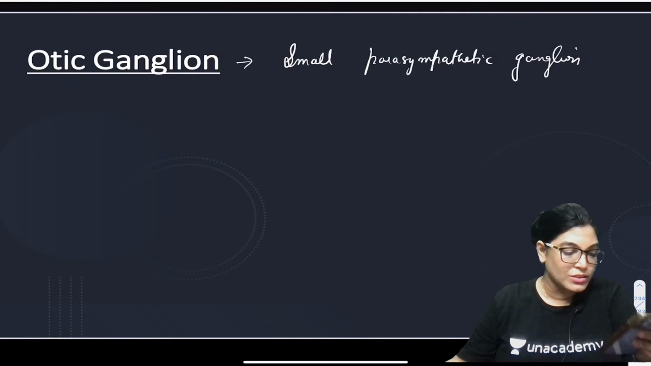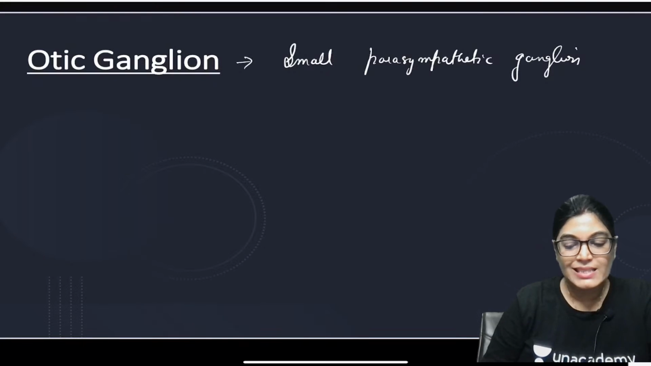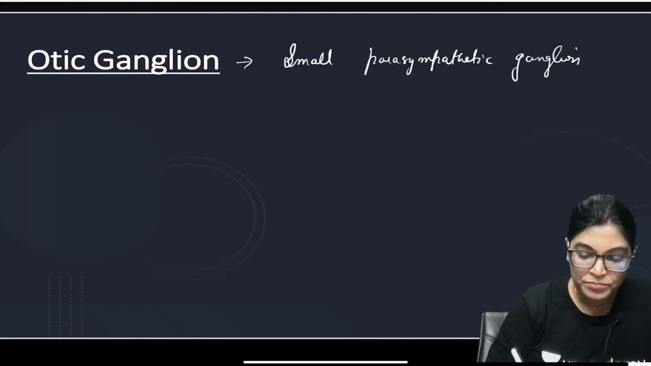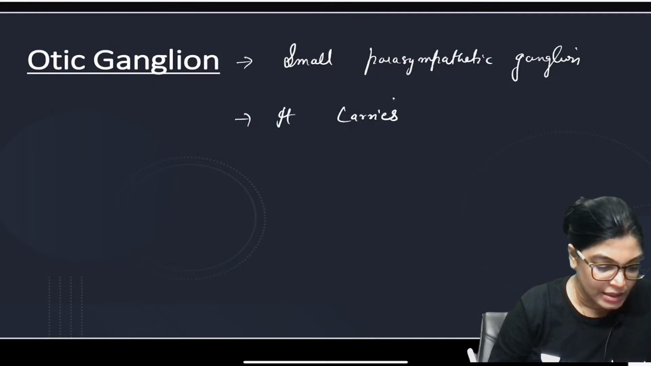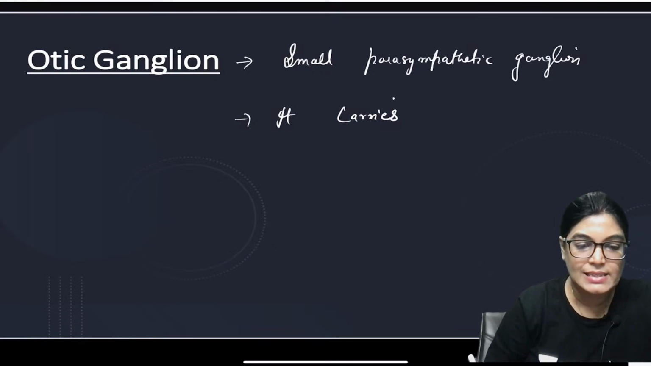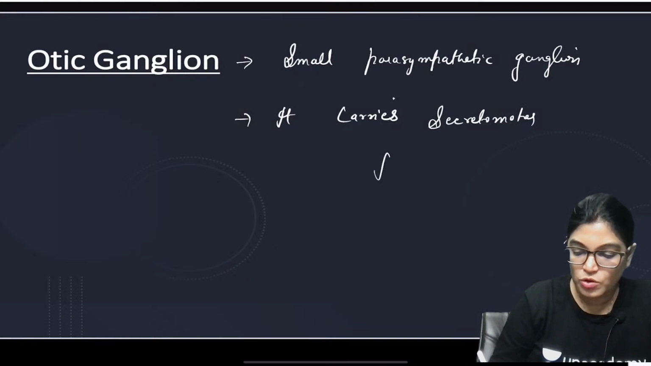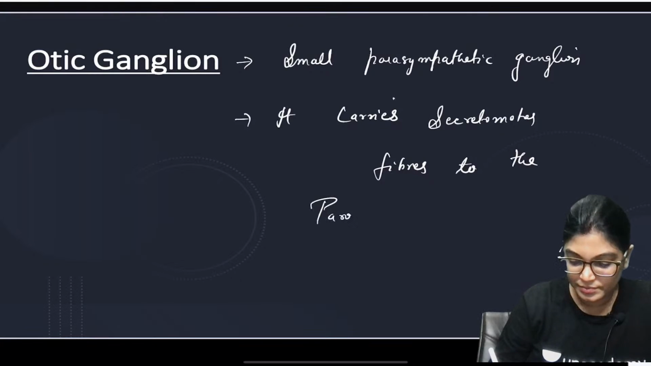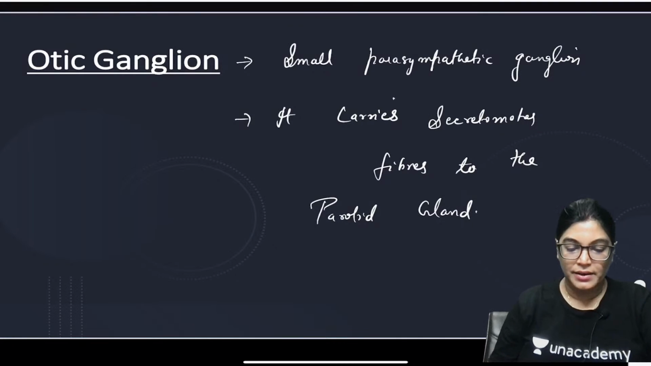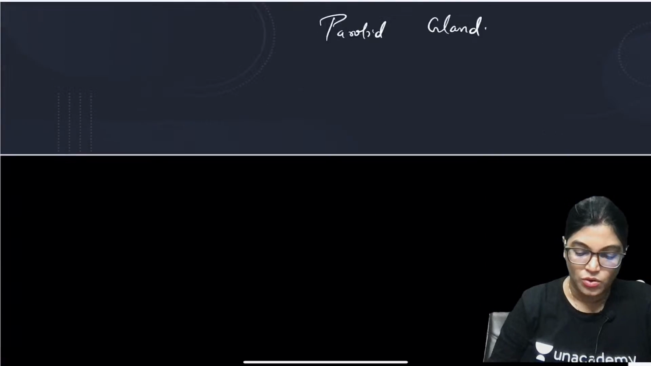Yes, parotid, Arshan is absolutely correct. It's a small parasympathetic ganglion and it carries secretomotor fibers to the parotid gland. Absolutely great, Arshan. The next important point is we have to know the topographic and the functional correlation.